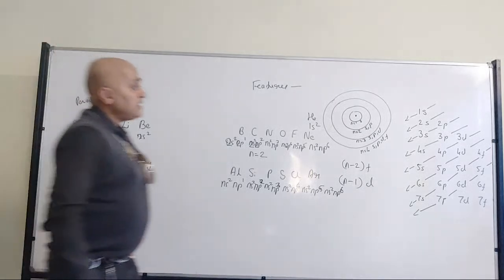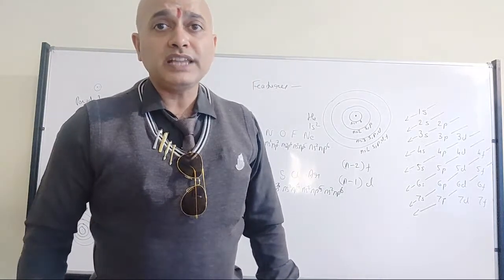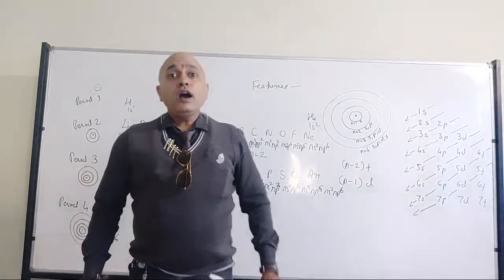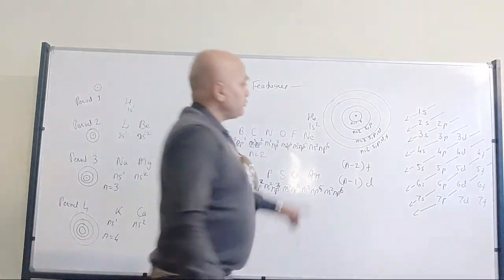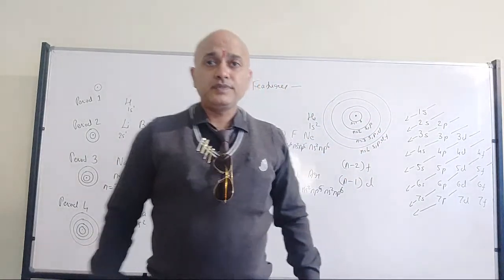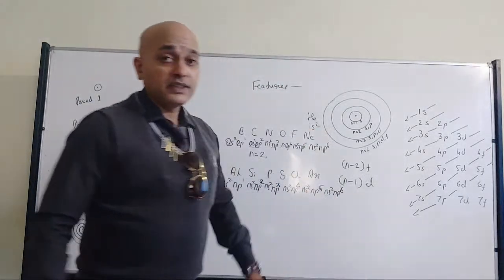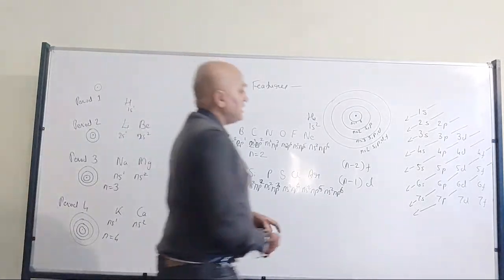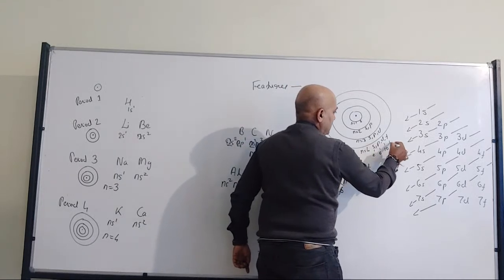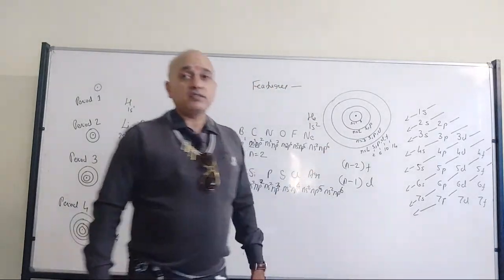Now, when it comes to period number 4, that means I am entering energy level 4. According to this diagram, how many electrons will be there for n is equal to 4? Don't focus on the periodic table, talk about this diagram. How many electrons? It should be 32. Very good. So that's where I have 2, 6, then 10, then 14, so I can have 32 electrons.